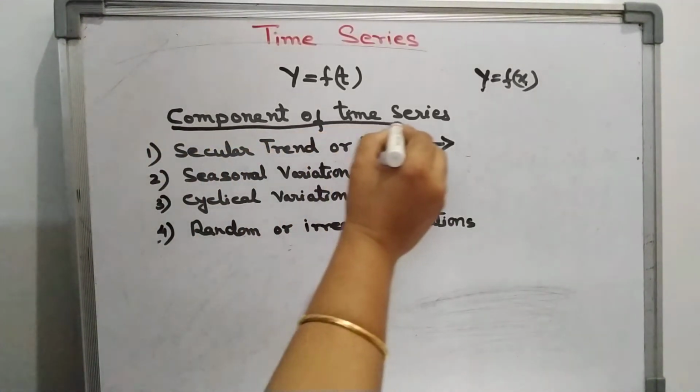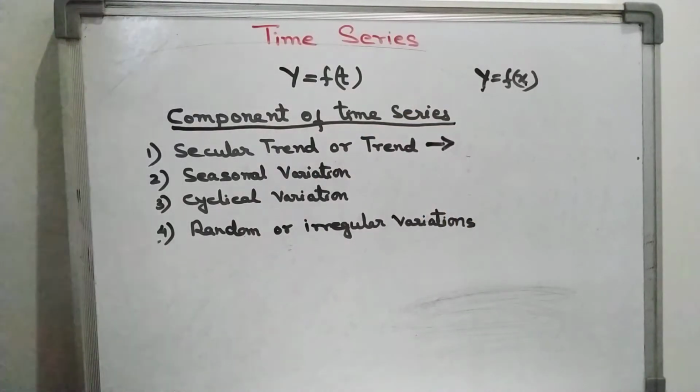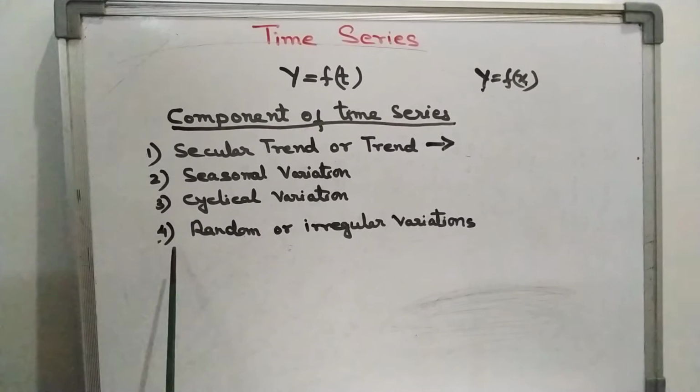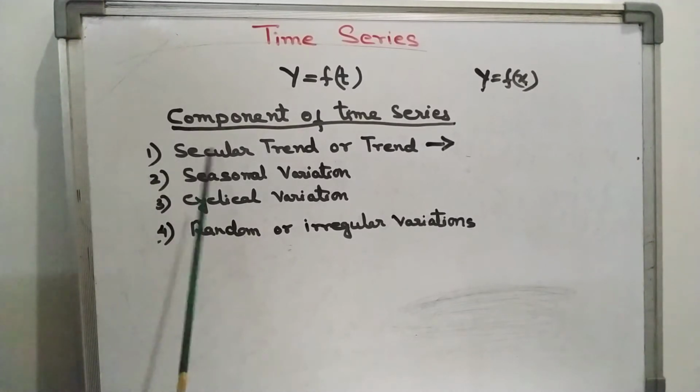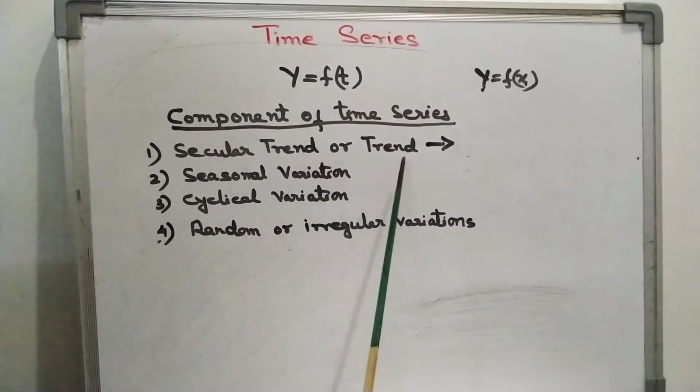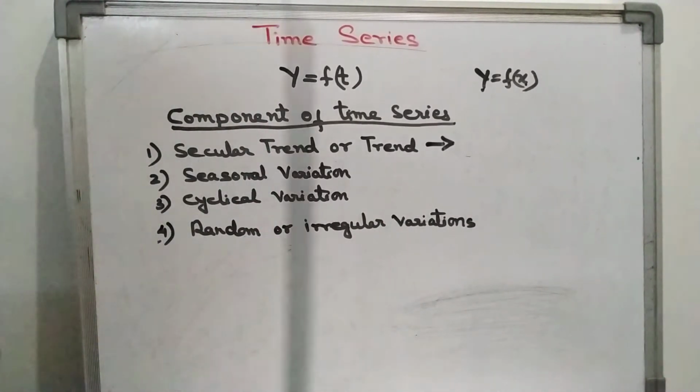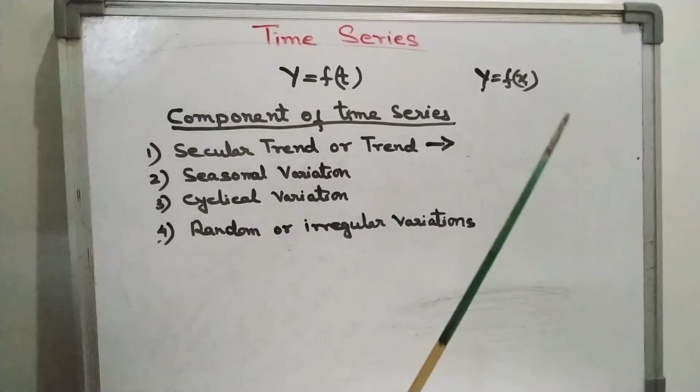What are the components of time series? What do we get in time series? The first one is secular trend, or trend. Trend means sometimes it shows an upward trend, sometimes a downward trend. This general trend is present in time series data.